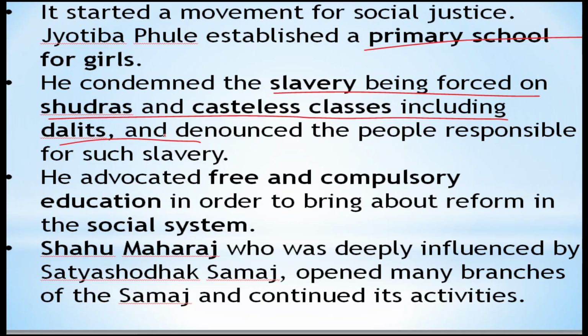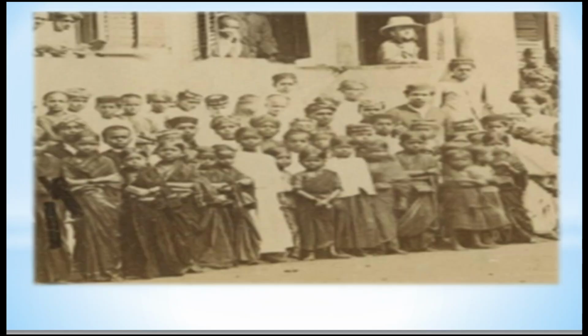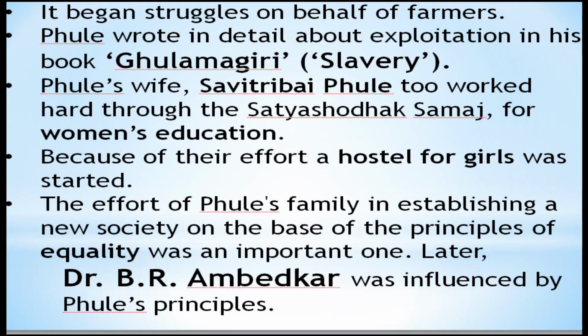He always said that there should be free and compulsory education for these community people, the slaves, Shudras and lower castes. And with the help of Shahu Maharaj, they opened many branches of their schools. So these were the Jyotiba Phule schools.